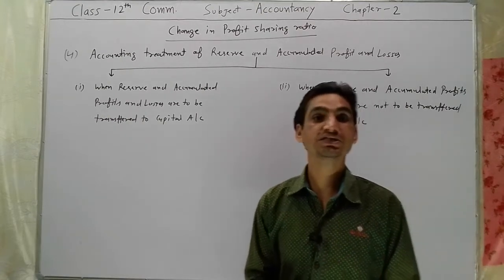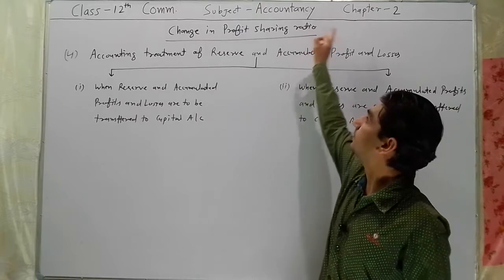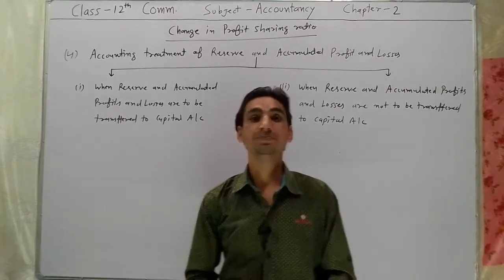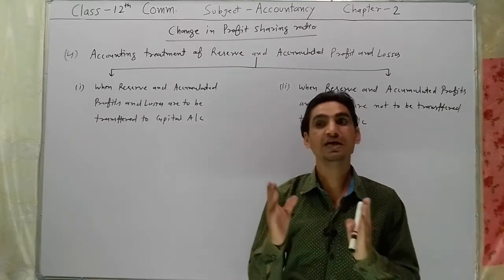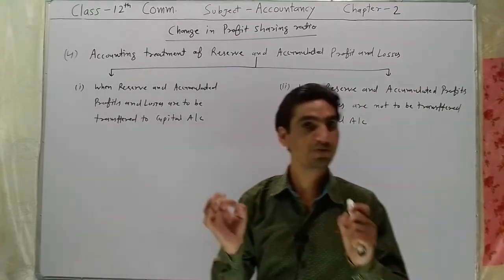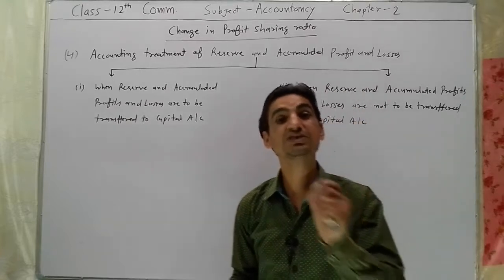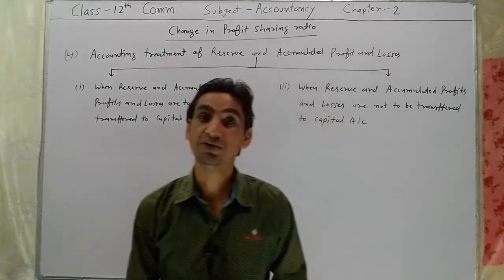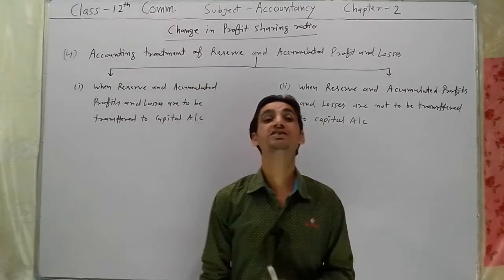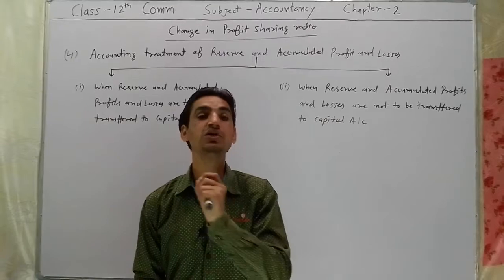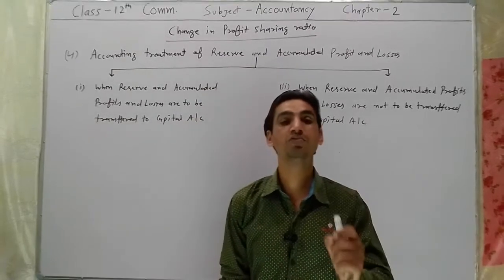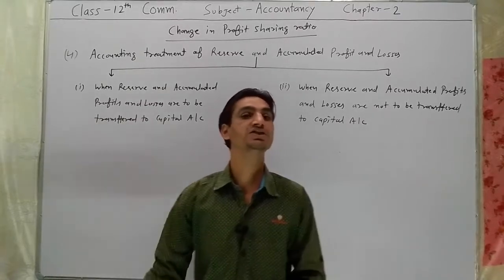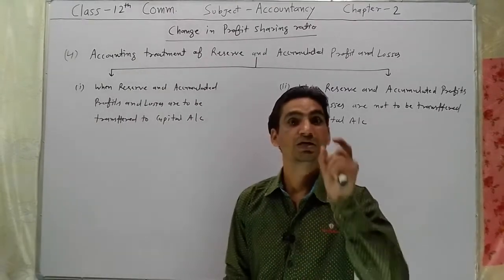Now we are discussing the chapter 2nd, change in profit sharing ratio. In video first, I told you when existing partners decide to change their profit sharing ratio, in such a situation, a total of 6 adjustments are required. The first adjustment was calculation of profit and calculation of gaining ratio and sacrificing ratio. We have already discussed this in video first.